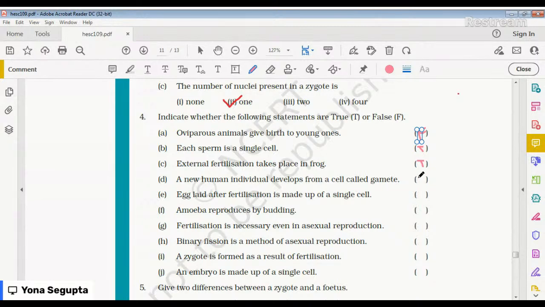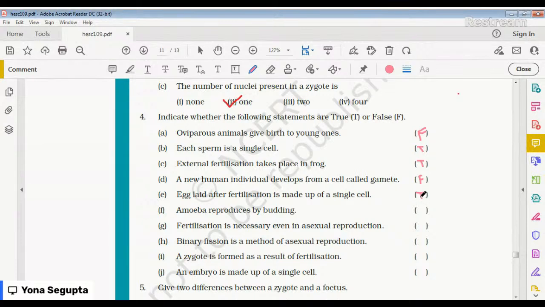This is false. Next, number E, egg laid after fertilization is made up of a single cell. It is true.